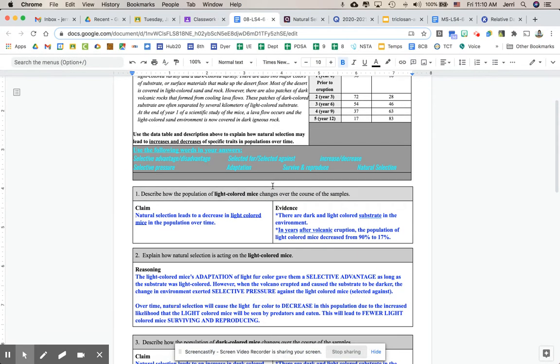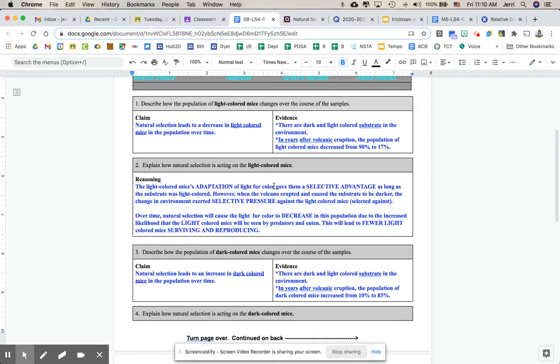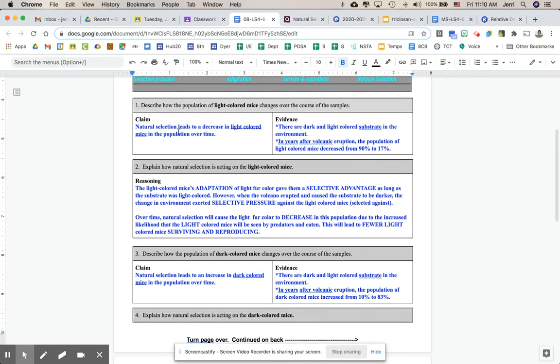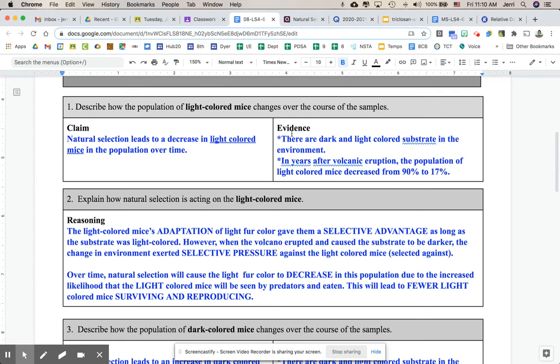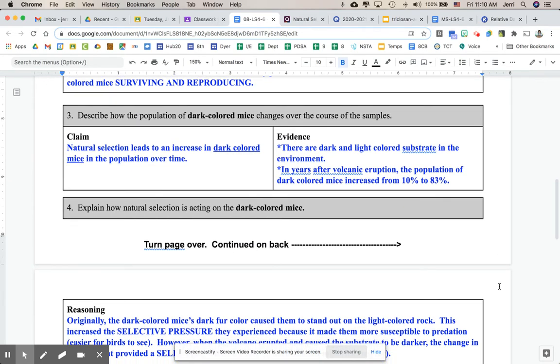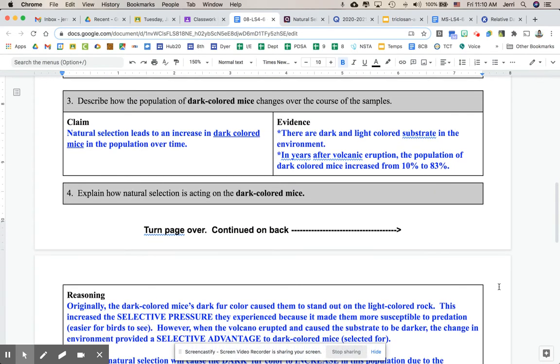So what you should have from Tuesday is this information. You can go back through and check and see what that information looked like, but it's the claim, evidence, and reasoning for the first part. You can go back and watch the video that I uploaded on Tuesday to get the discussion of this. So now we're going to move on to the dark colored mice.